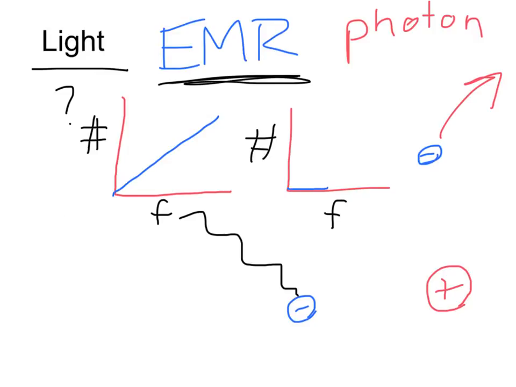There's no electrons ejected until we reach some special frequency at which a certain number of electrons are ejected. It's important to note that this is for a particular intensity of light, so the total energy of the light is the same no matter what frequency we use. This is much easier to explain if we think about light instead as a stream of photons, of individual particles. If we have a photon of light traveling toward this electron and it strikes it, the electron will be ejected only if the energy is greater than some threshold energy.